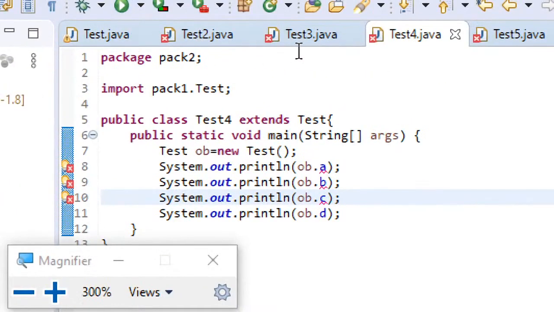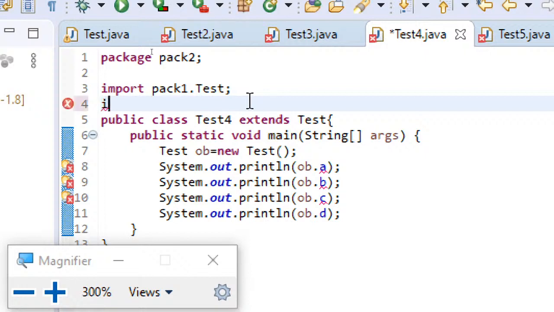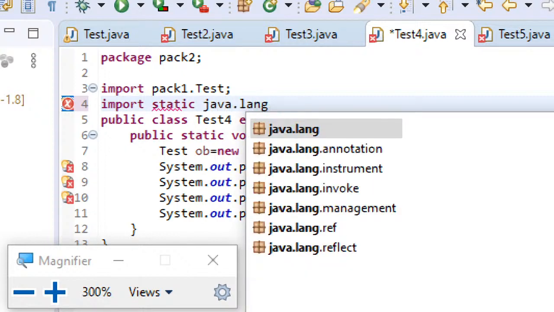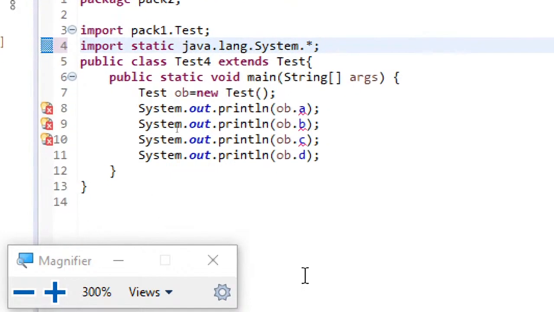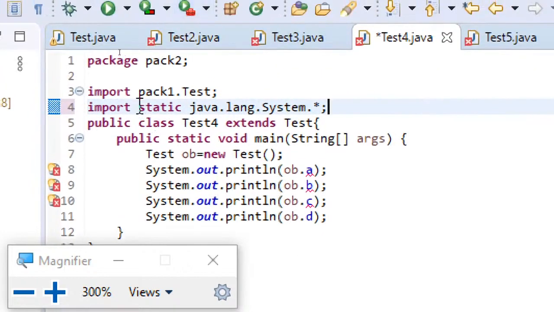So suppose I'm writing here, just observe: import static java.lang.System.*. Suppose I'm writing like this, we call it static import.